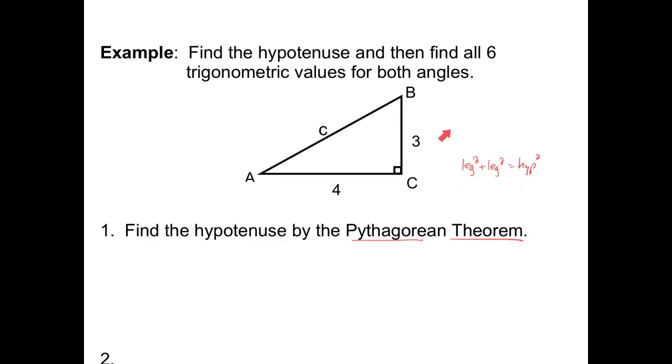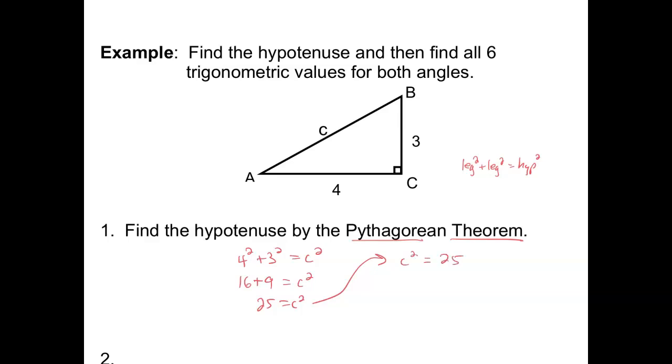Now in this case, here's a leg, here's a leg. The hypotenuse is always the longest side, and it's always across from the right angle. So for this one, we have 4 squared plus 3 squared equals c squared. So 16 plus 9 equals c squared. That's 25. So I've got c squared equals 25.